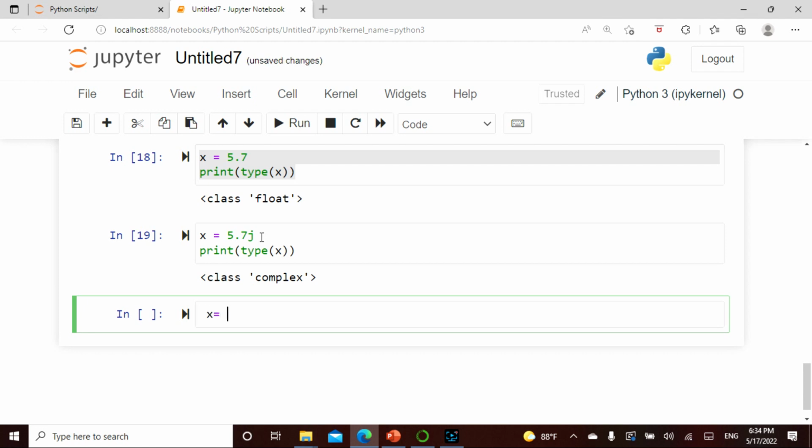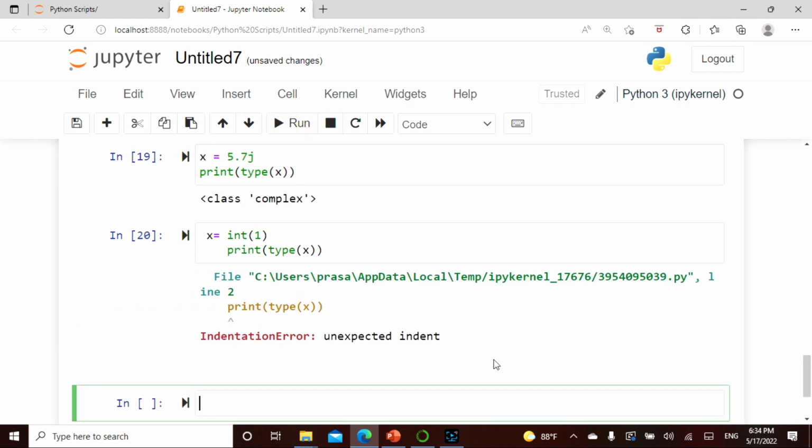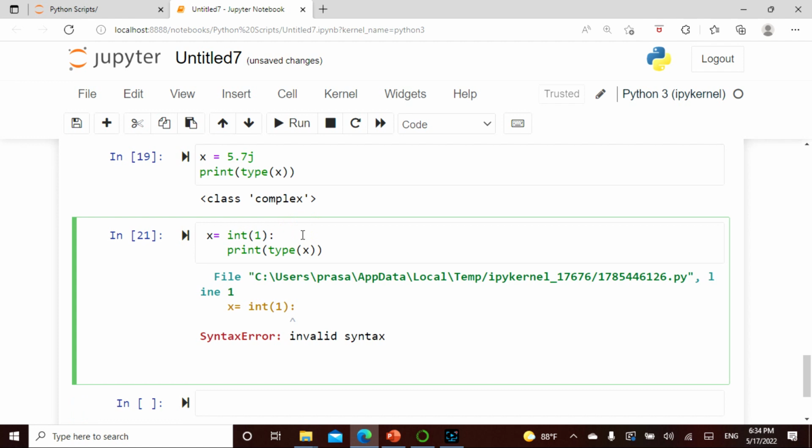Here what I'm going to say is x equals int of 1, which means I'm casting it as 1. Now when I say print type of x, I've already casted it to be an integer. Okay, there is an unexpected error because of indentation, because I did not add this. Remember, even last time I told you, this is important. So this is an invalid syntax for an integer. No worries, I will backtrack this. But basically, when you say x equals int of 1, this is going to be 1. So let me show you something here.